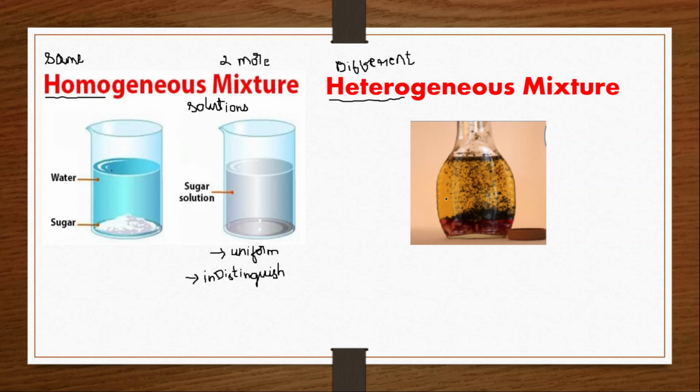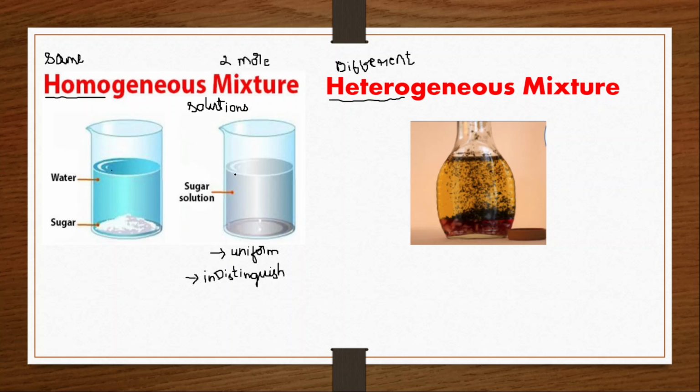So three different substances, three different particles, you can easily make out. That is, it is not uniform. We say that it has different composition in different parts. Here it is liquid, here it is somewhat powdery, and here the particle size is a little larger, so it is settling. It is larger, so it is completely settled at the bottom. Clear? So the composition is different in different parts.